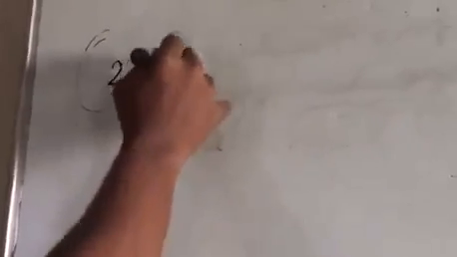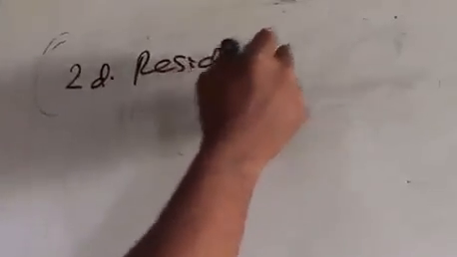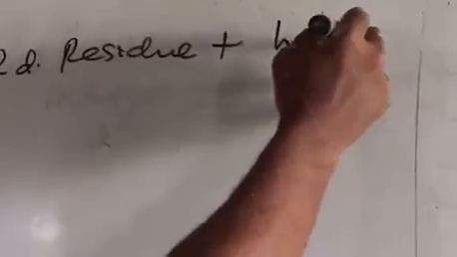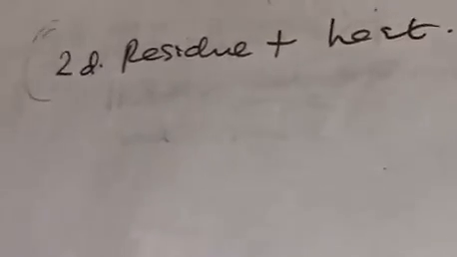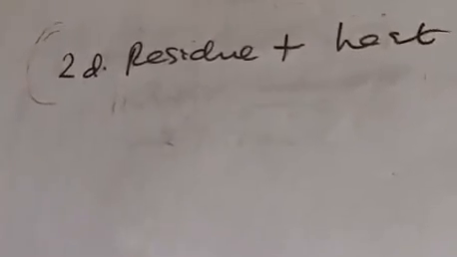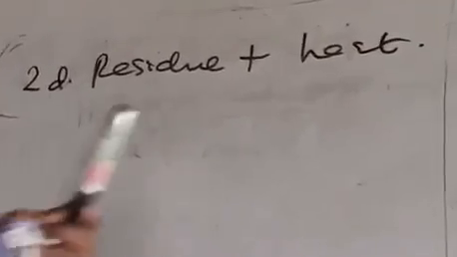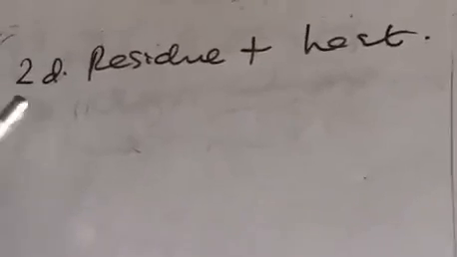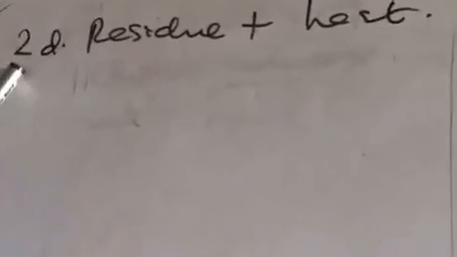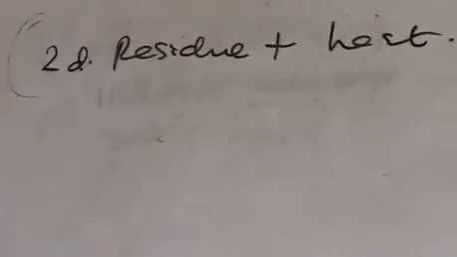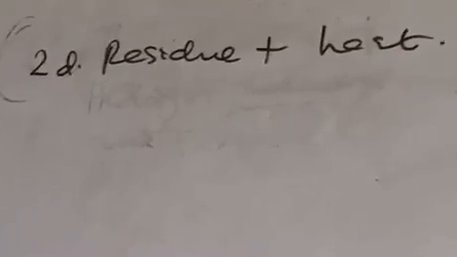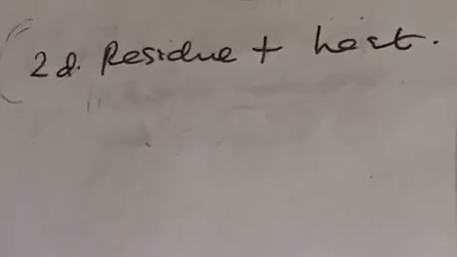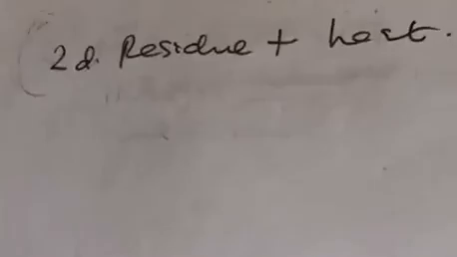So we want to heat the residue strongly and then see what will happen, or heat the residue over the Bunsen burner. So 2D can be an alternative question in place of 2Ci and ii, or it is also possible that the two of them can come out.